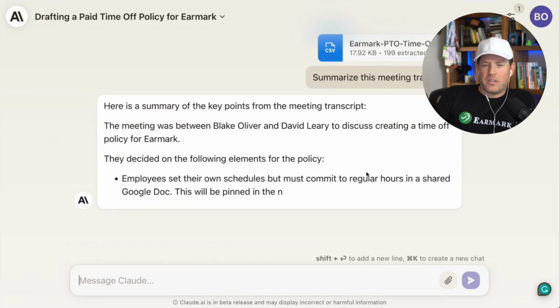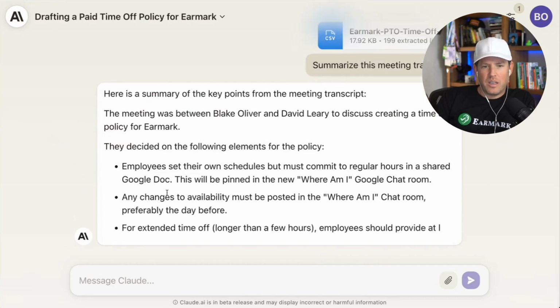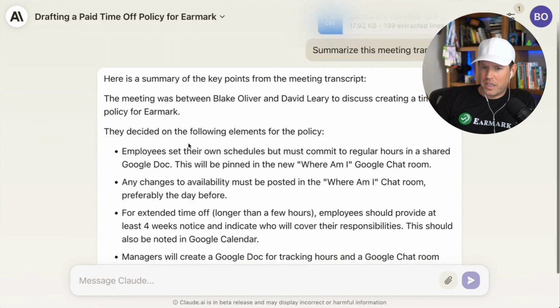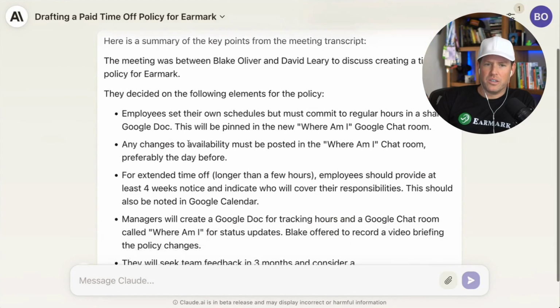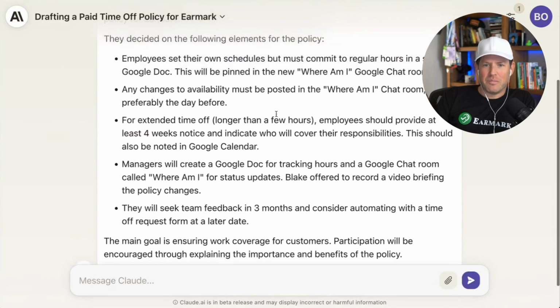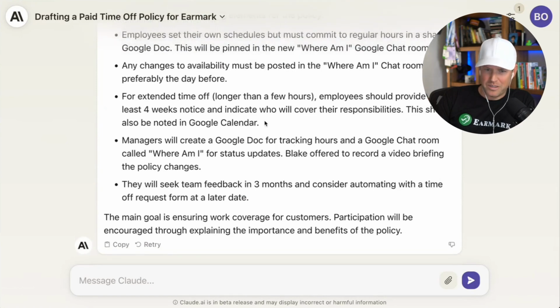And here it's giving us a set of bullet points on what we decided for the policy. It's stating that employees are going to set their own schedules, but they have to put regular hours in a shared Google Doc. This will be pinned in the new Where Am I Google chat room. That's exactly right. Any changes to availability must be posted in the chat room, preferably the day before. For extended time off, employees should provide at least 4 weeks notice and indicate who will cover their responsibilities. This is totally accurate. They must put this in their Google Calendar. Yes, that's exactly what we discussed.